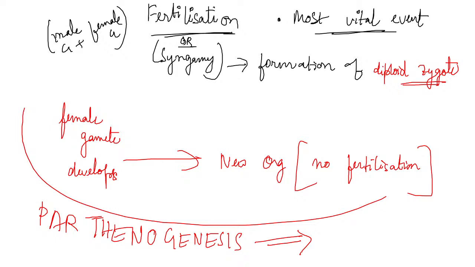So without a father, when there is no fertilization, in sexually reproducing organisms like honeybees, turkeys, lizards, etc., the development of the female gamete into a new organism is known as parthenogenesis. Clear? Now we'll come to the next topic, that fertilization is internal and external.